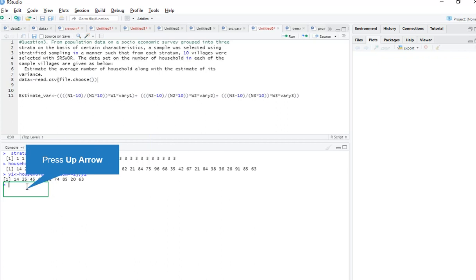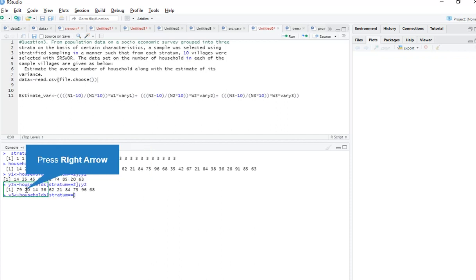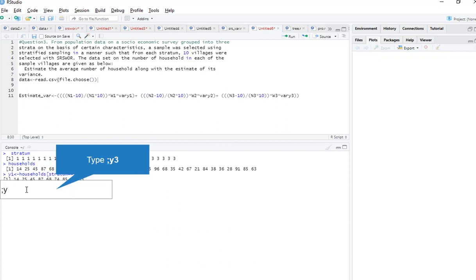Now I need y2 stratum. For y2 stratum I do the same as this. Y2, here stratum is 2, here also y2. Now I need y3 stratum. For y3 stratum, households, stratum, this is the third stratum, and y3 and y3.